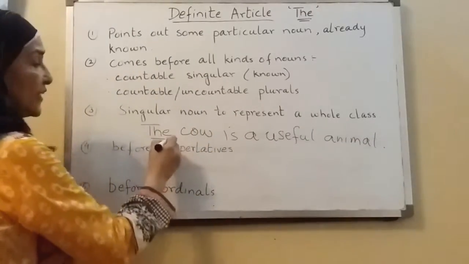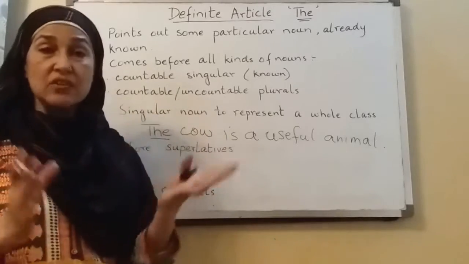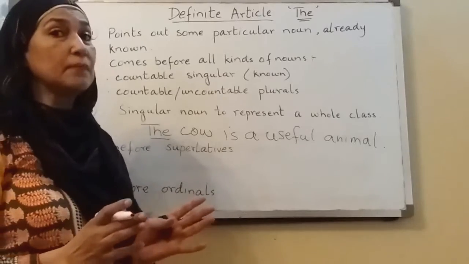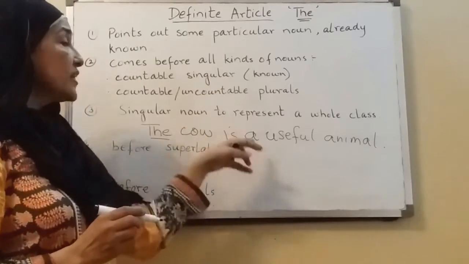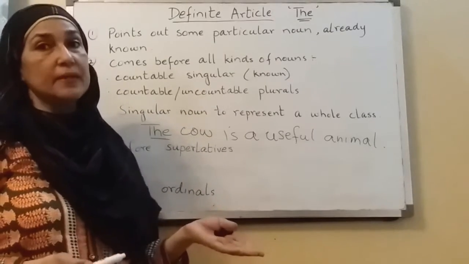We have used the before cow because we are talking about a particular class of animal. That the cow is a useful animal means all cows are useful animals.